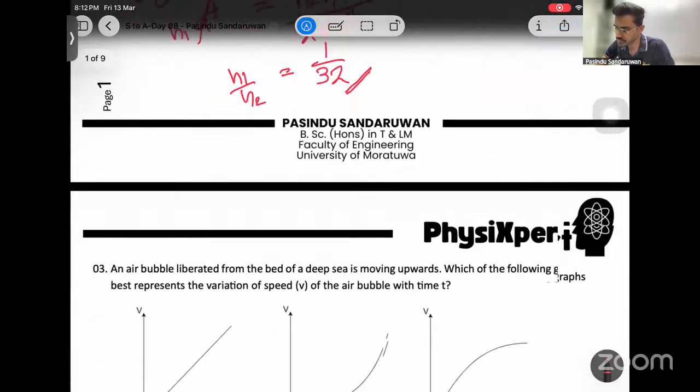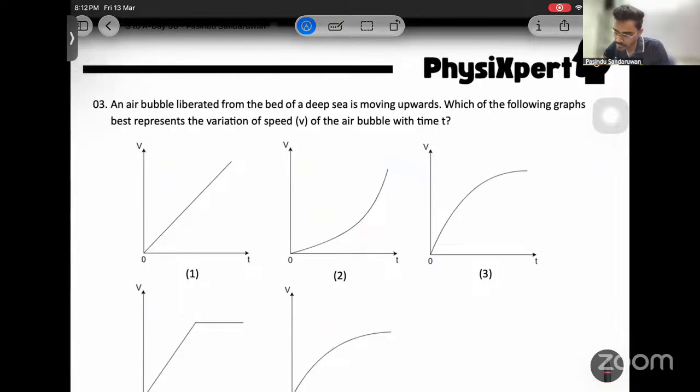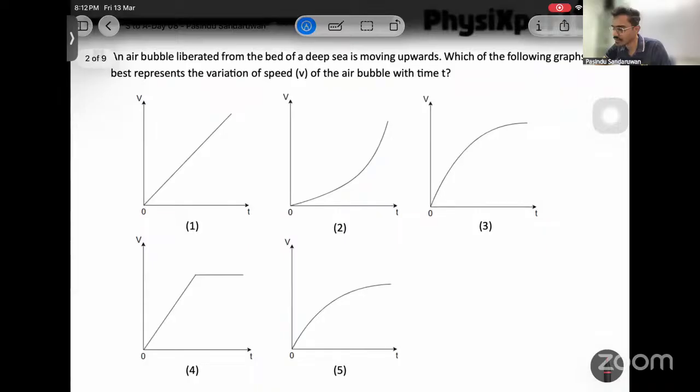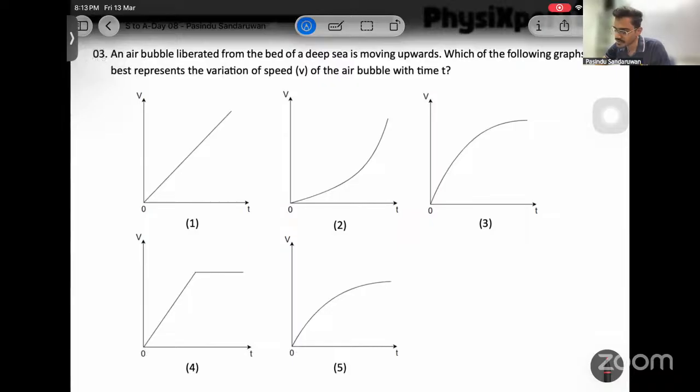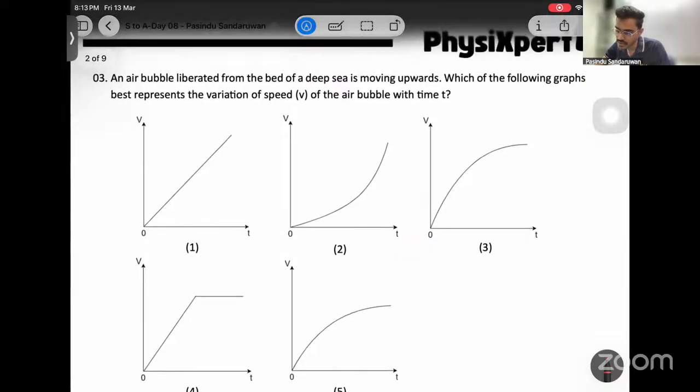Next. Third one. An air bubble is liberated from the bed of deep sea moving upwards. Which of the following graphs best represents the variation of speed of air bubble with time? This is one of the graphs we draw in the class when we are discussing theories, isn't it? Which of the following graphs best represents the variation of speed v with time?